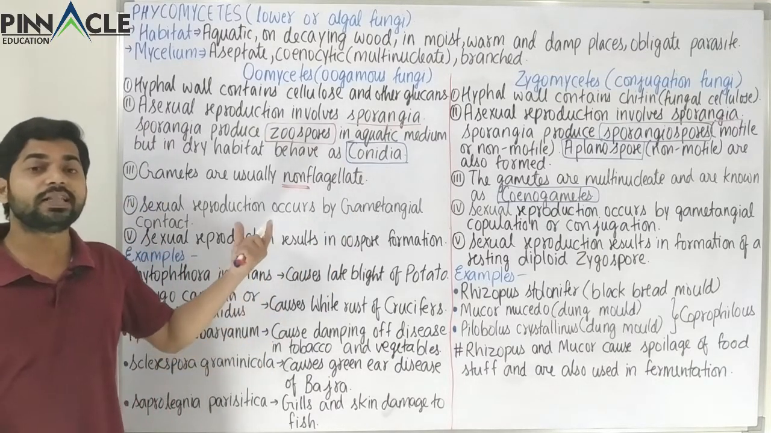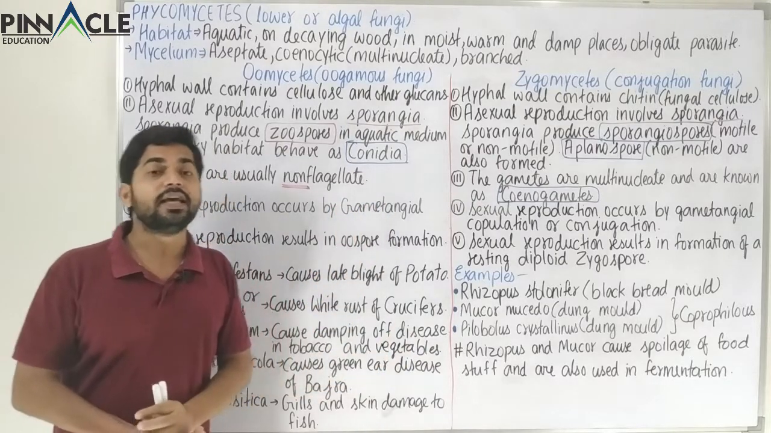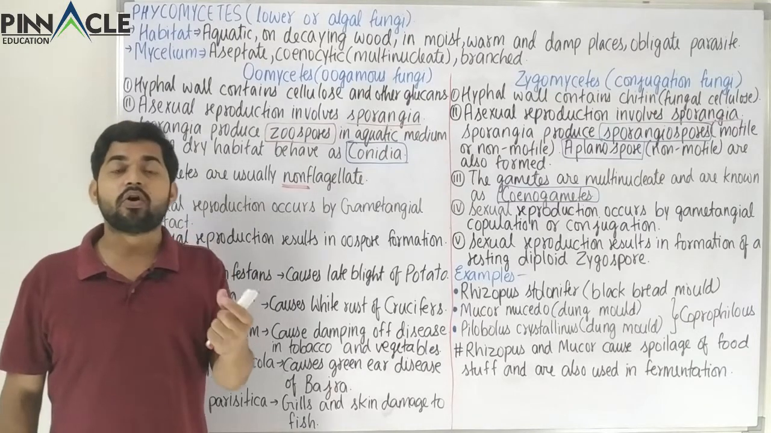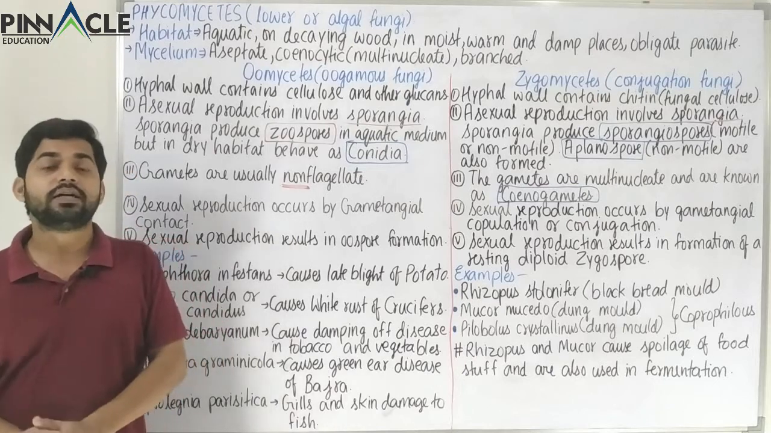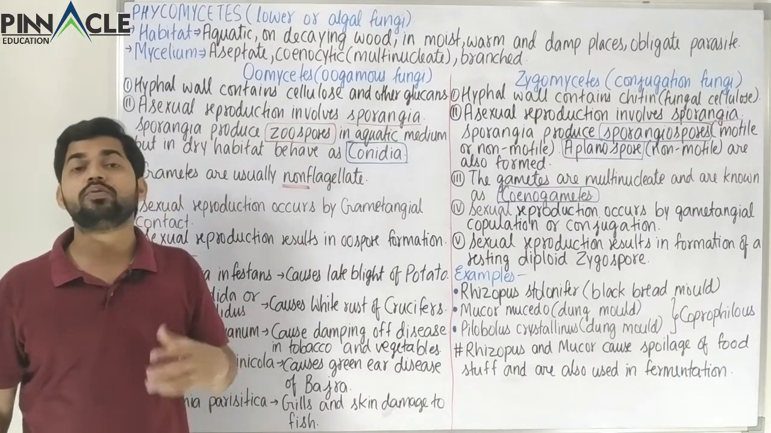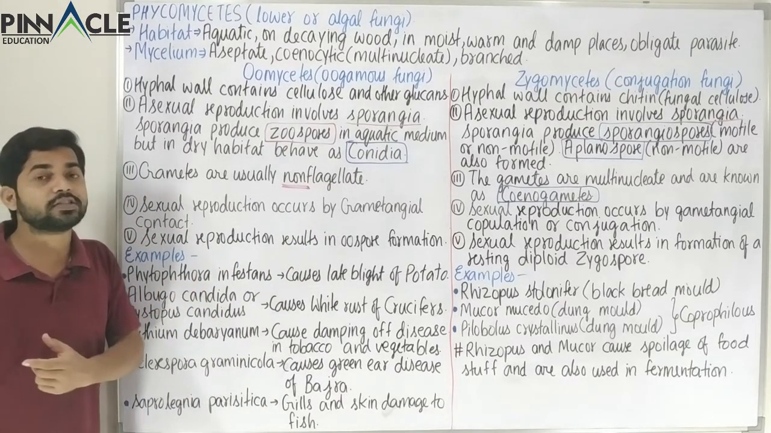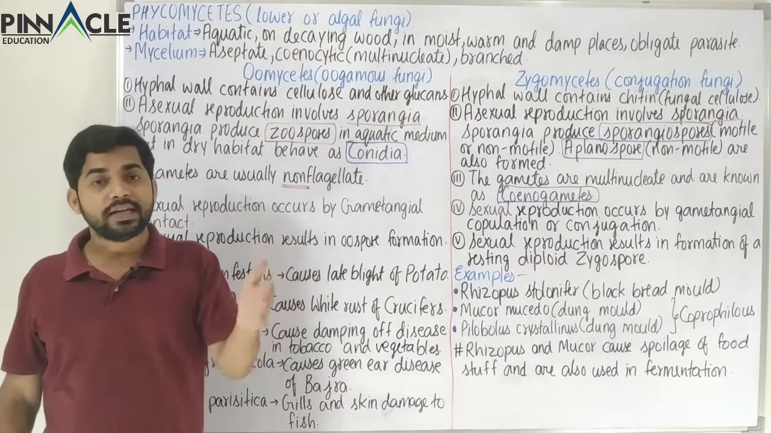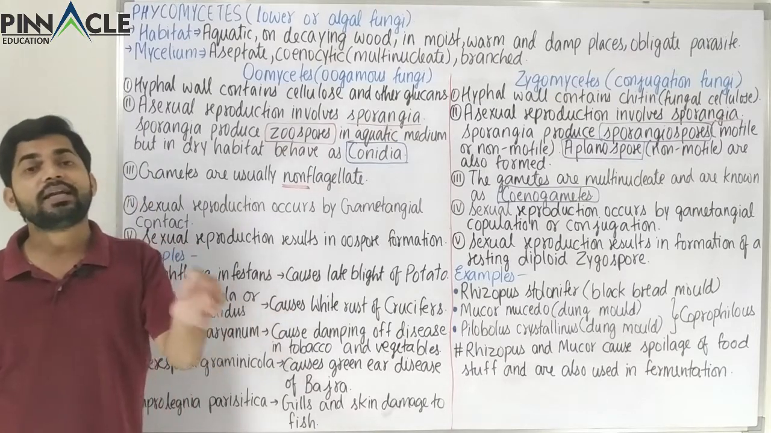Now the difference between gametangial contact and gametangial copulation is that in gametangial contact, the male sex organ, which is called the antheridium, directly comes in contact with the female sex organ, which is called the oogonium. So the male sex organ, or antheridium, will transfer the male gamete or the male nucleus directly to the female